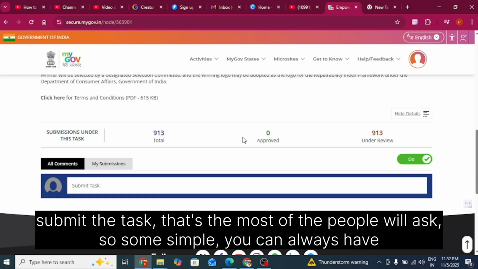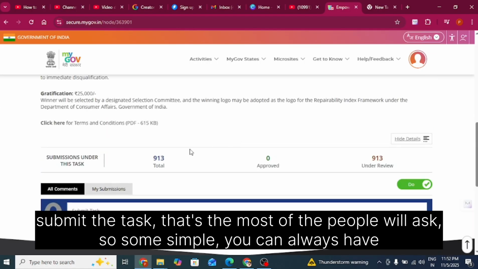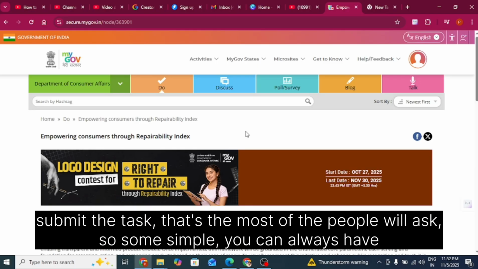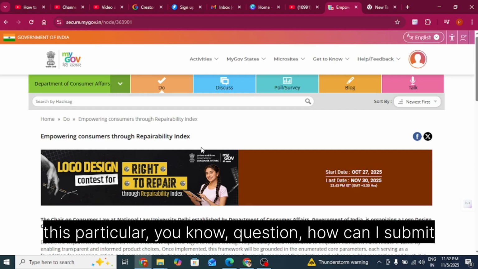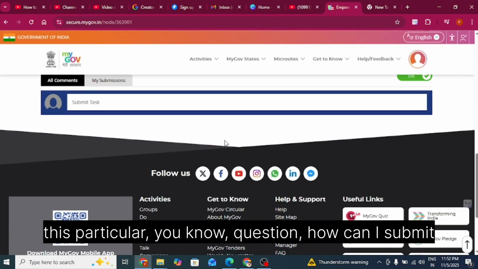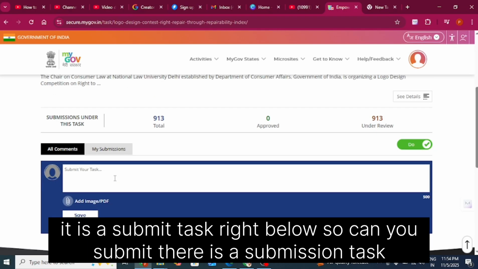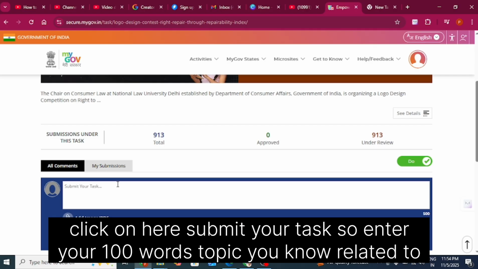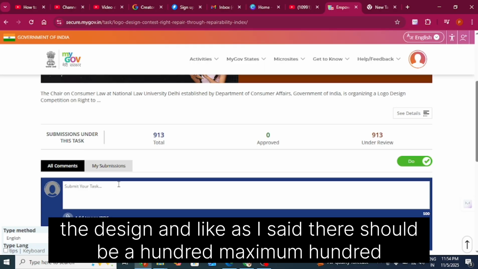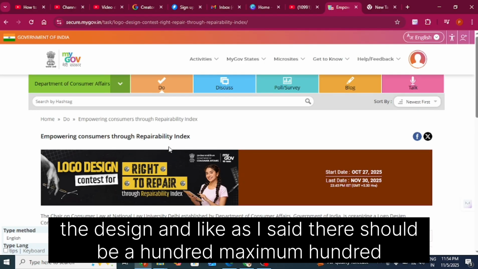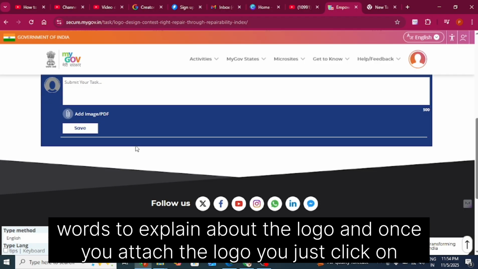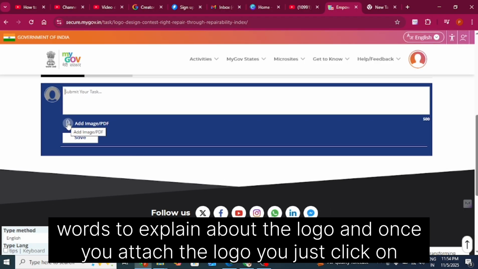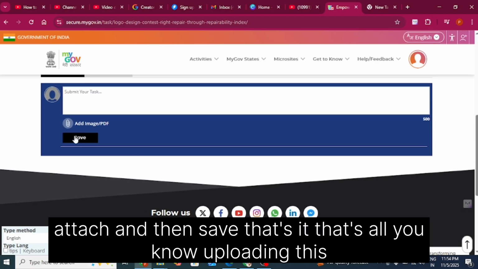So how can you submit the task? That's what most people will ask. There is a submit task option right below. Click on it, submit your task. Enter your 100 words about the design. As I said, there should be a maximum of 100 words to explain the logo. And once you attach the logo, you just click on attach and then save. That's it.